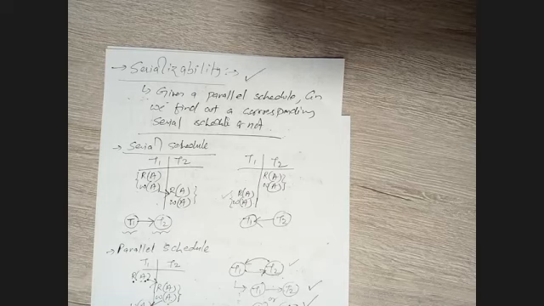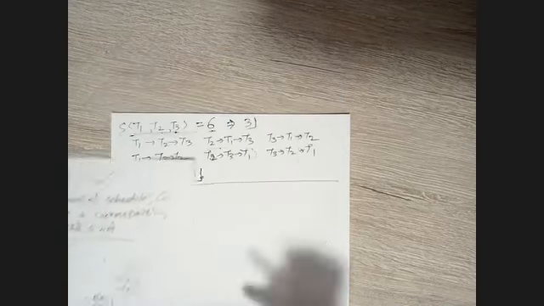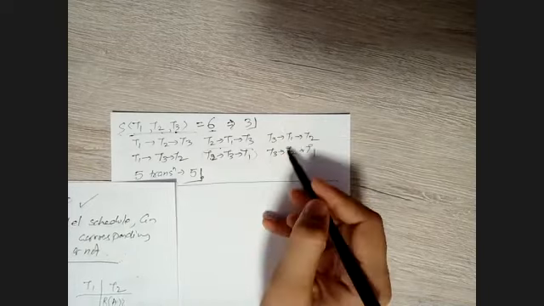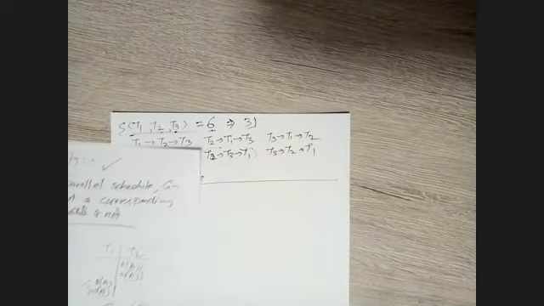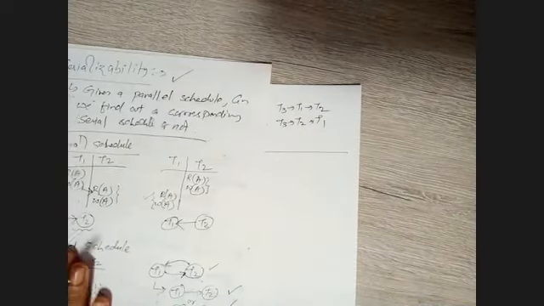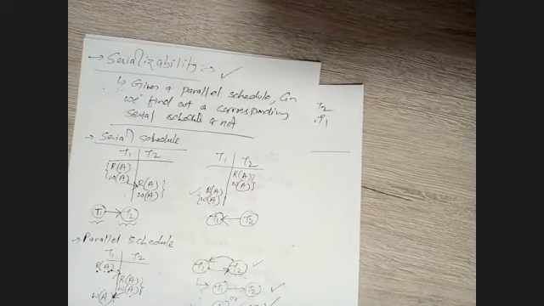So to identify the serializability, and if it is serializable, then what the corresponding serial schedule is, we need to identify this also. Again, this is very important, and we will start understanding this in the next class.